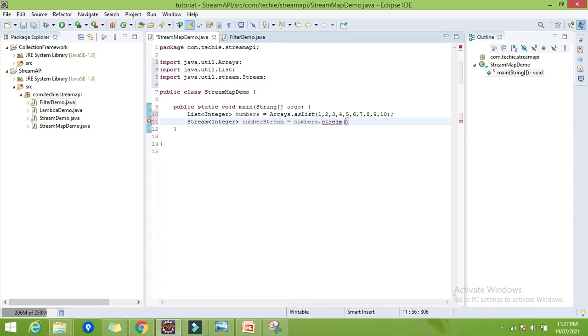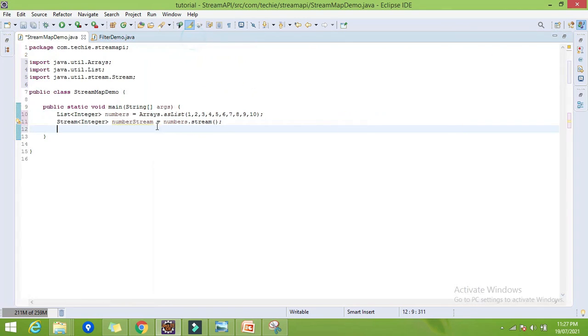This stream method is used to create the stream from the collection. Now I want to transform each element of this list to the square of the number. Meaning I want the list like 1, 2 squared is 4, 3 squared is 9, 16, 25, 36, like this. I want to transform each and every element.